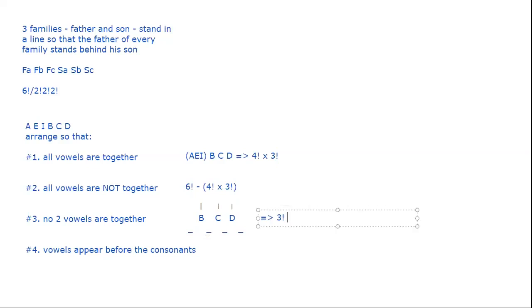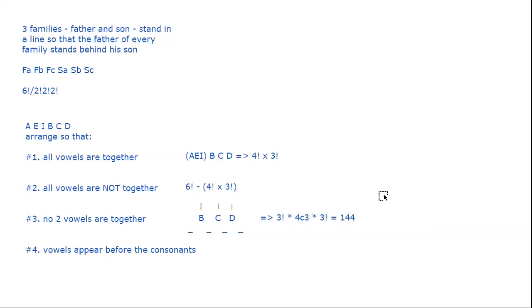Then out of the 4 gaps, you need only 3 gaps for the 3 vowels. So you do 4C3. And once you have got those 3 positions where you want to put the vowels, arrange the vowels again, 3 factorial. So this will come out to be 6 times 6 times 4. So that's 144 cases.